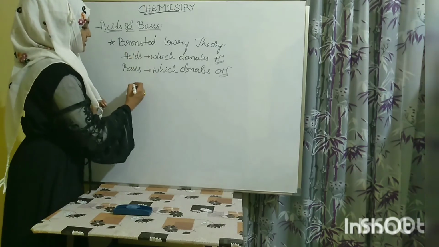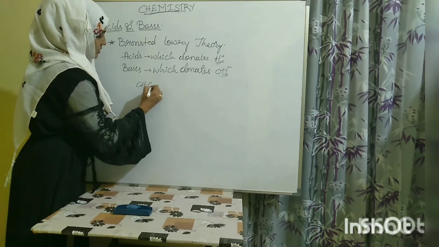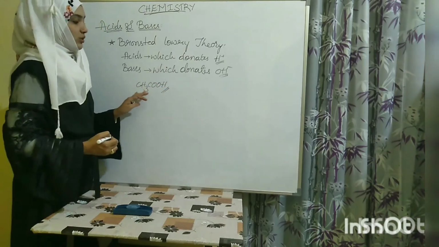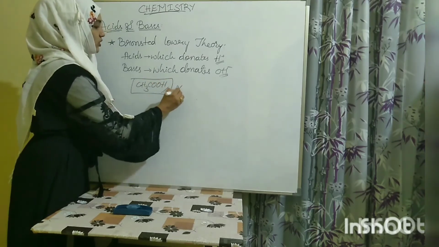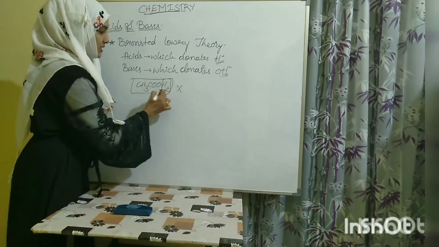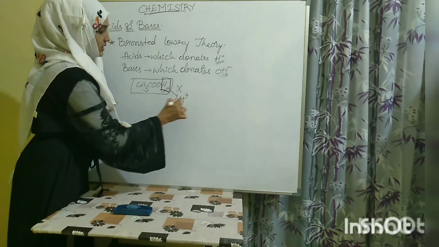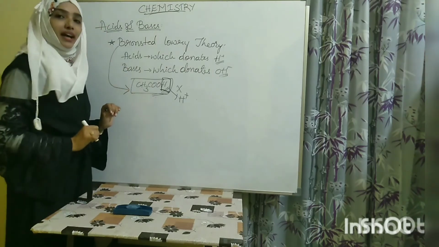Example, if I say acetic acid, CH3COOH, it is sparingly soluble in water. That means it doesn't completely dissolve in water, but it liberates hydrogen ion. You can see proton H plus, it liberates. So according to Bronsted-Lowry, this is an acid.